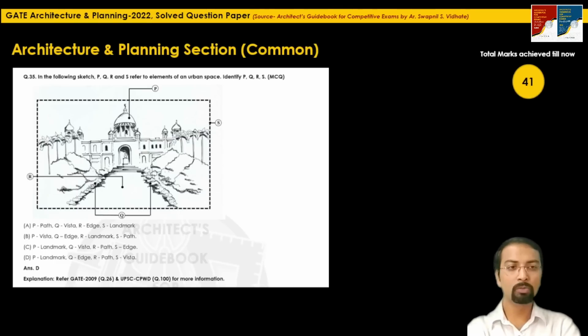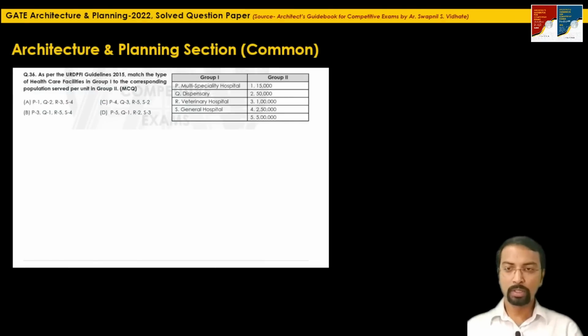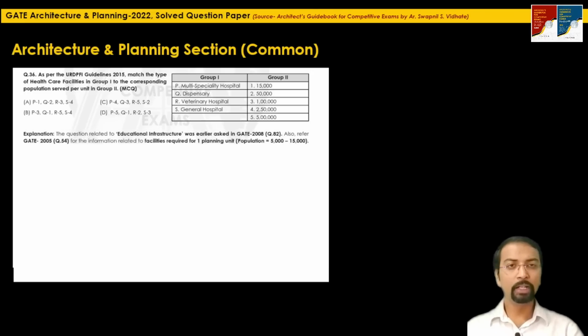Let's go to the next question. The next question, question 36, is: as per URDPFI guidelines 2015, match the type of healthcare facilities in group 1 to the corresponding population served per unit in group 2. In group 1, they have mentioned multi-speciality hospital, dispensary, veterinary hospital, general hospital. In group 2, they have mentioned the population. Earlier in GATE 2008, the question related to educational infrastructure was asked. So definitely the question related to health infrastructure can be expected, similar to that question.